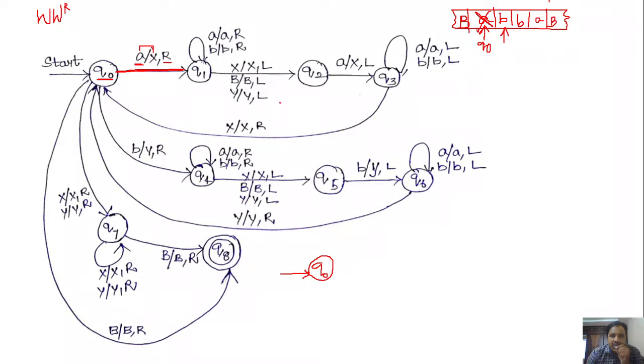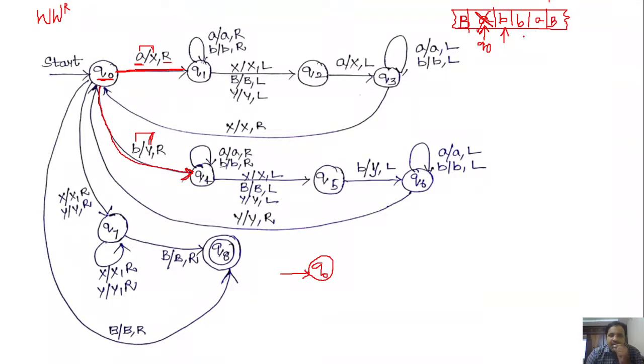The other possibility is that the first symbol may start with B. In q naught, if we get B, we have another path: q naught to q4, and we replace B with Y and move the head towards right. So we have two paths from q naught, one if the first symbol is A and the other if the first symbol is B.